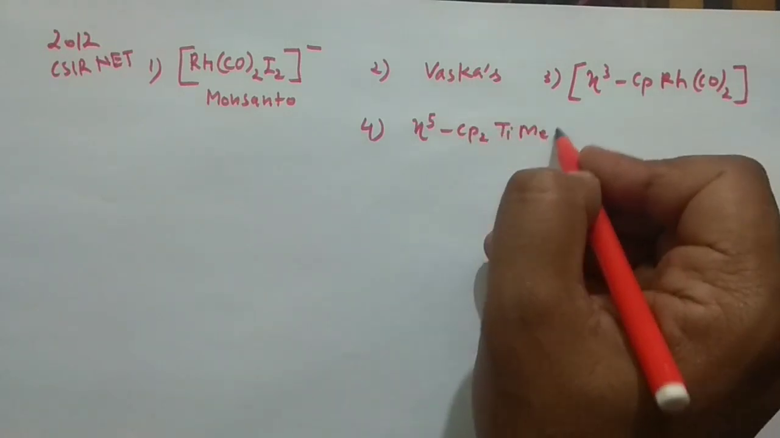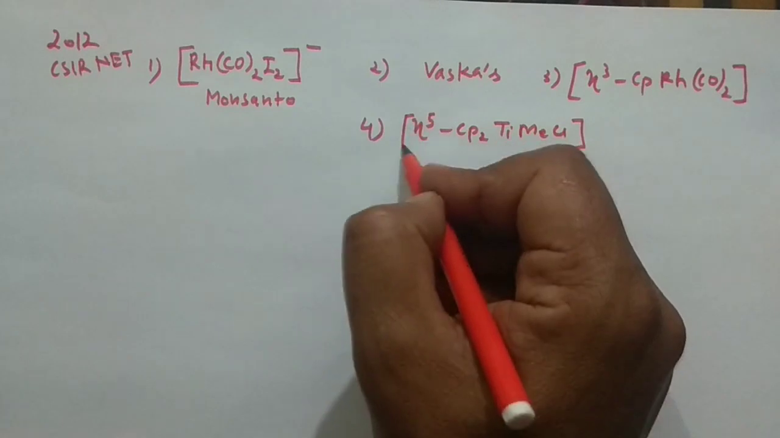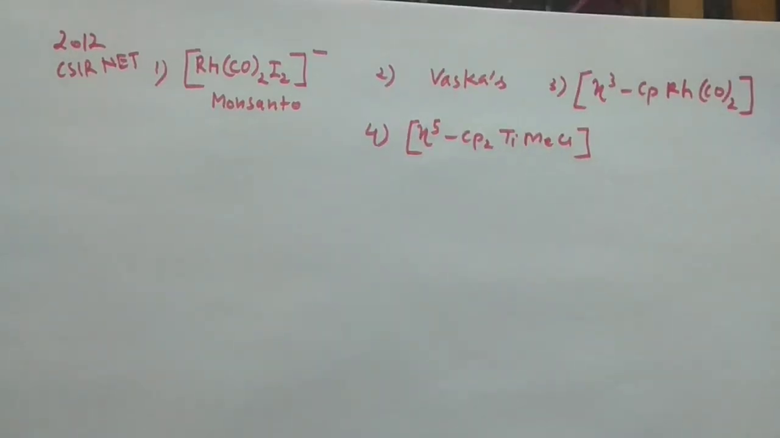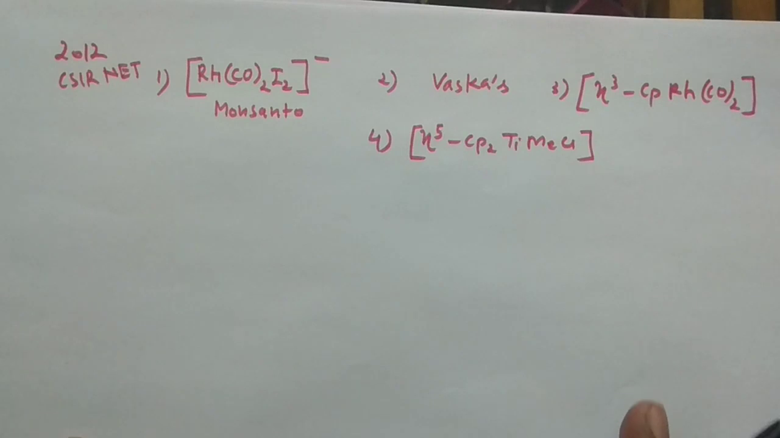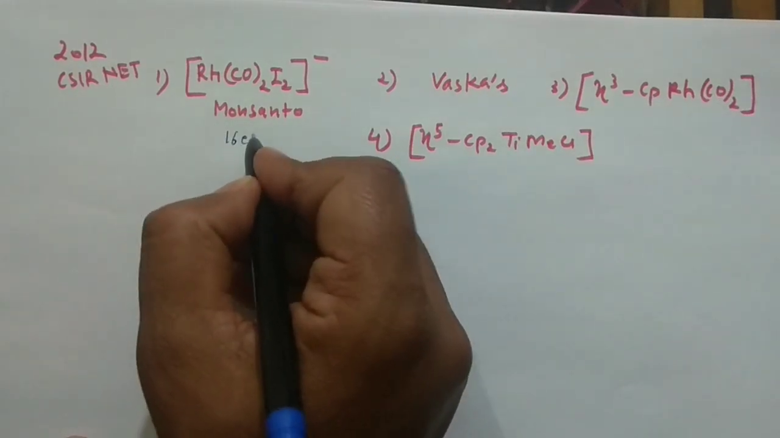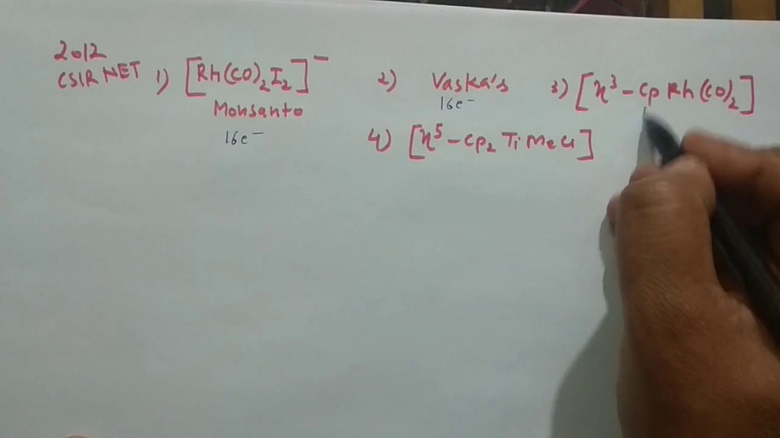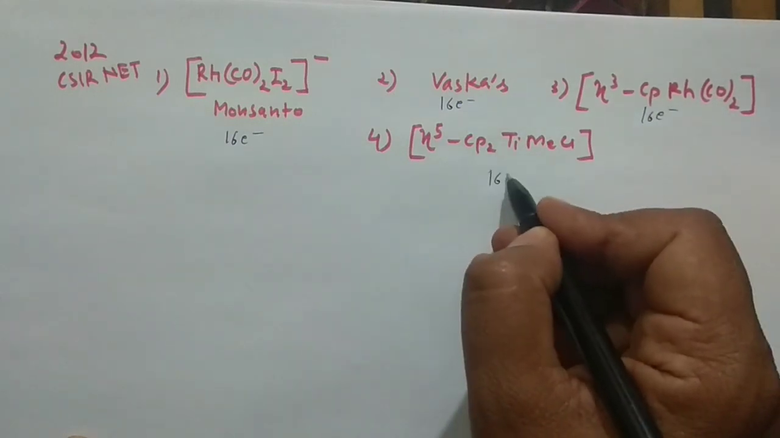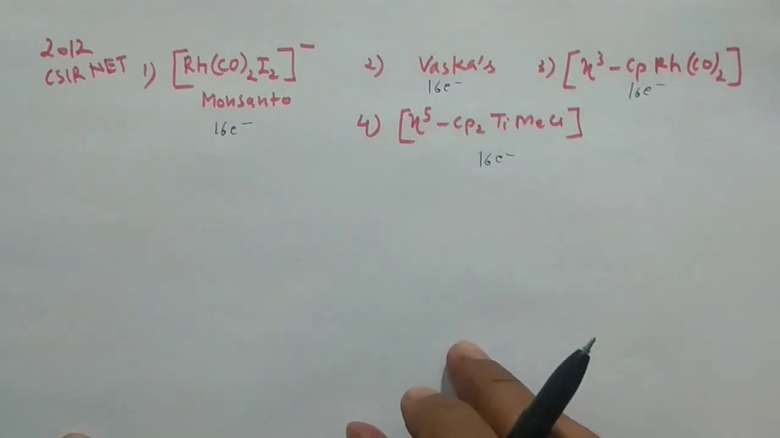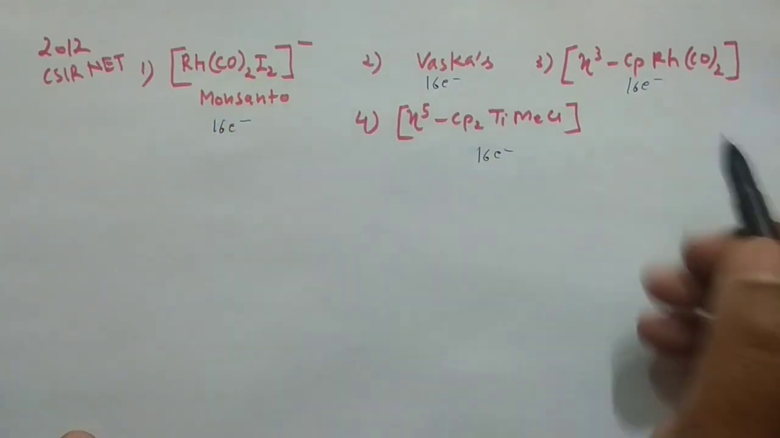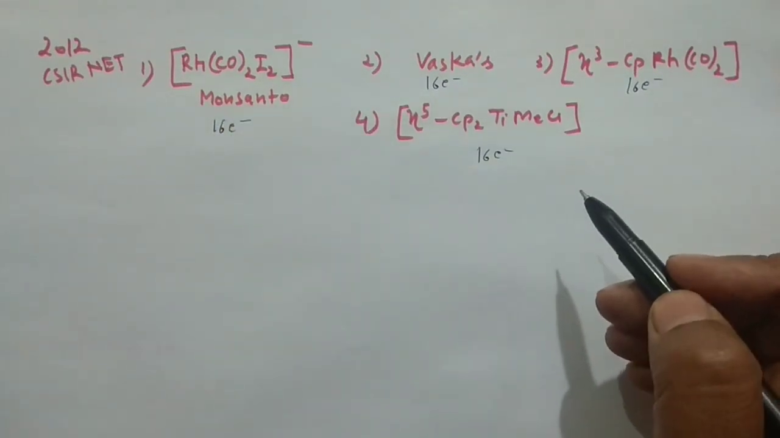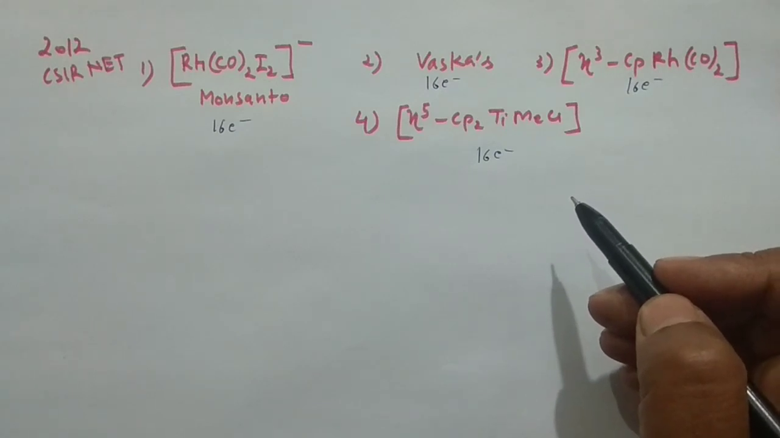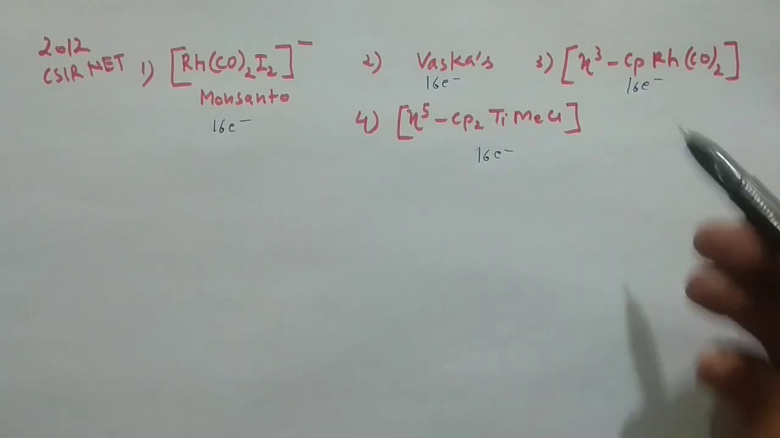And then they have given you the next complex, eta 5 Cp2 Ti Me Cl, right? So guys, I'm not going into much detail of this question because I have already explained these things in my lecture, so I am telling you all these species are 16 electron species. Monsanto, Vaska's complex, or whatever they have given. And see, all are having coordination number 4, so they are square planar also. So you might have confusion about which one is the correct answer. So you have to check the oxidation state.